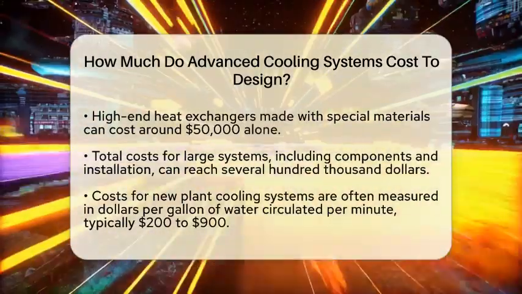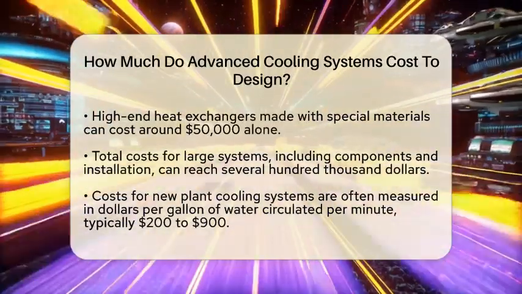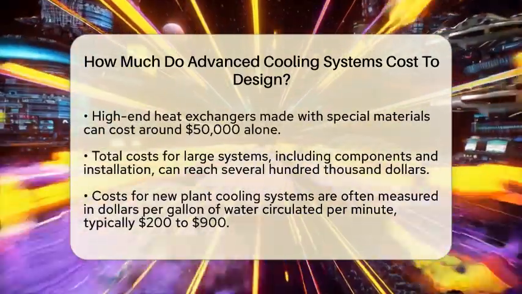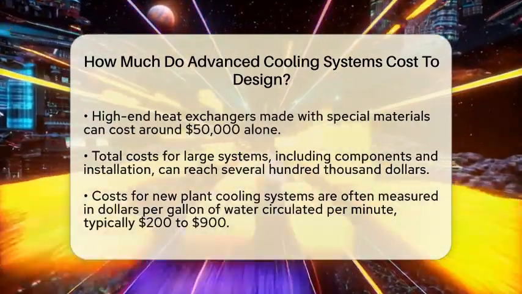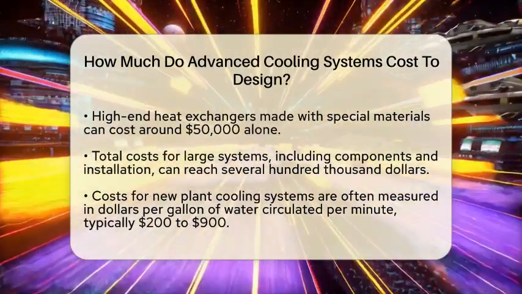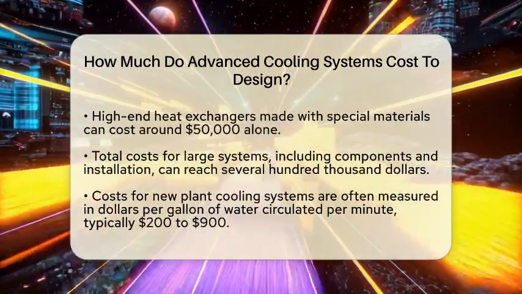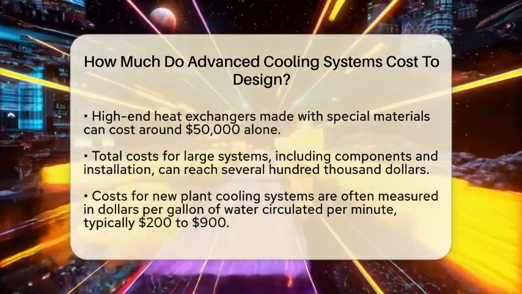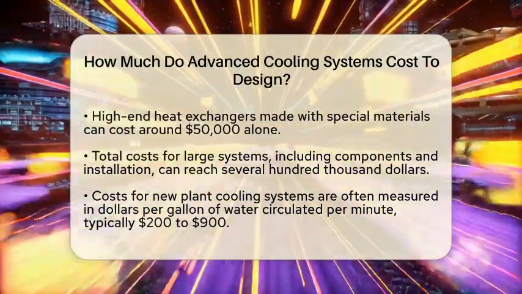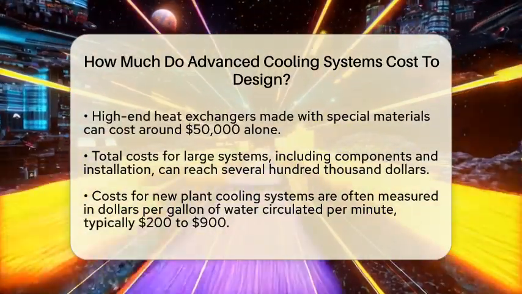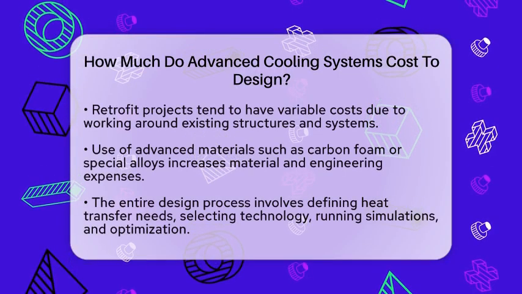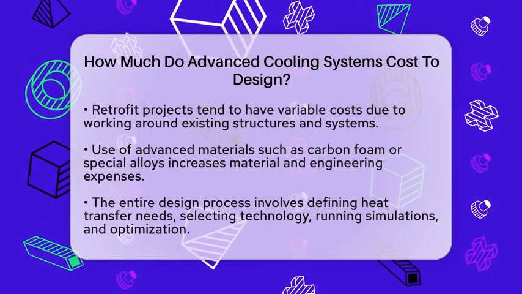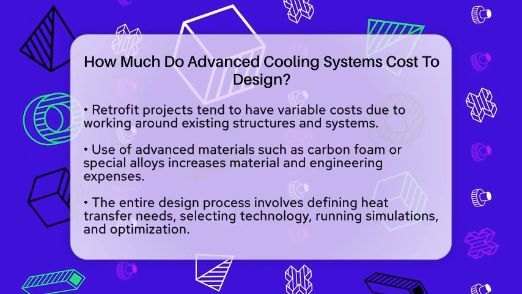Designing cooling systems for new plants or retrofitting existing ones also depends on how much cooling capacity is needed. Typically, costs are measured in dollars per gallon of water the system can circulate each minute. For new plants, this cost usually ranges from $200 to $900 per gallon per minute. Factors like tight spaces, underground piping, or difficult site conditions can push costs toward the higher end. Retrofit projects tend to be more variable because they often involve working around existing structures and systems.